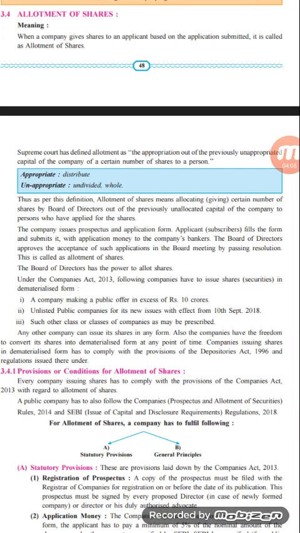Example, we can take State Bank of India. So the State Bank of India will act as a banker. The board of directors approves the acceptance of such applications in the board meeting by passing a resolution. So here the board of directors will be called, a meeting will be called. The board of directors will see whose application is complete and appropriate, and full in the details given, and whose application is not appropriate, and according to such things the decision will be taken by the board of directors,